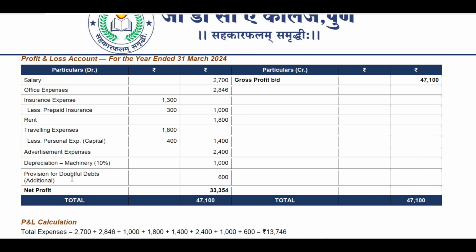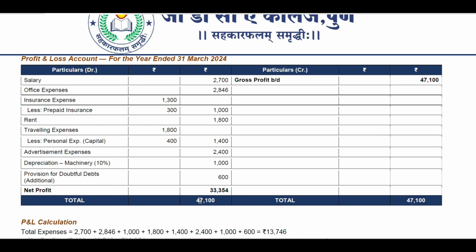Depreciation means percentage, that we have to reduce. I'll explain it later. Provision for doubtful debts, that is additional, so that is coming to 600 rupees. So net profit is 33,354 rupees. So what is the total coming up to? 47,100 rupees.